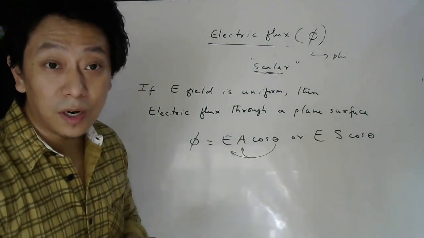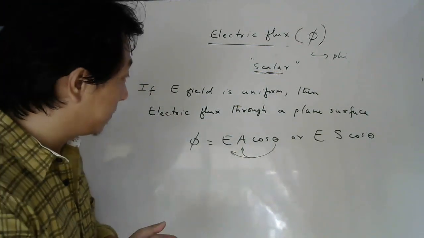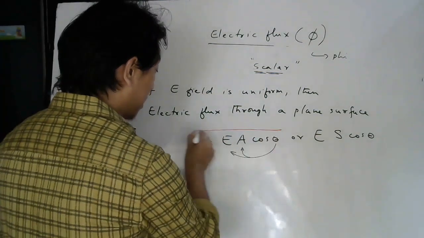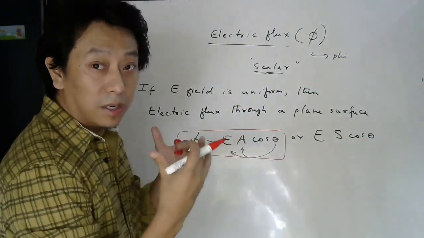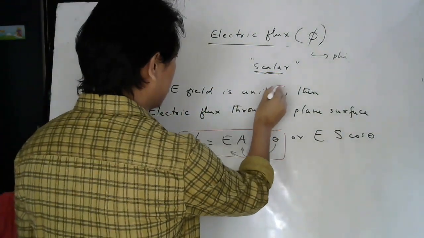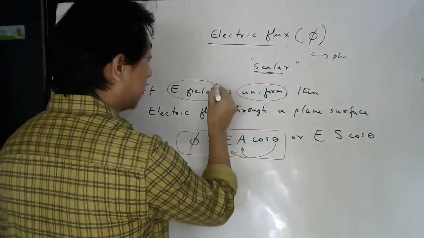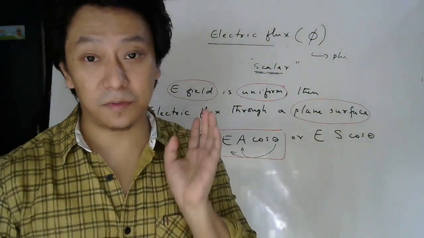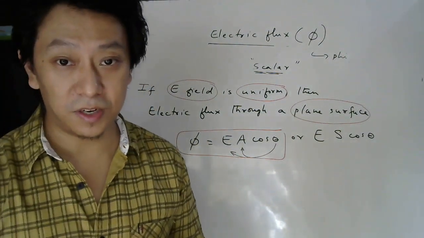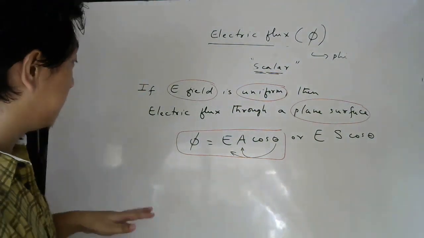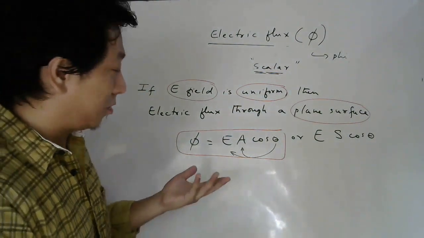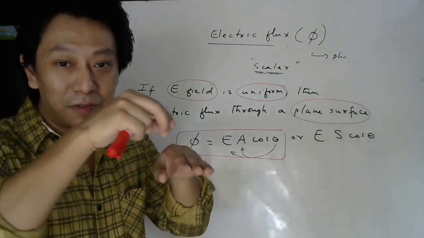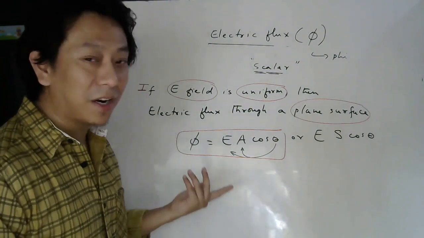And how do you draw the area vector? Perpendicular to the surface. Now what are the keywords? To use this formula, the key thing you should remember is the field should be uniform and the surface should be a plane surface. Then only we can use this definition. If you are thinking why like that, then the obvious answer is if electric field is not uniform, then it will be different at different points. If it is different, then which E will you write here?